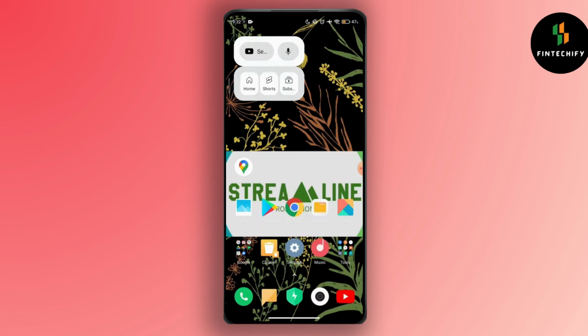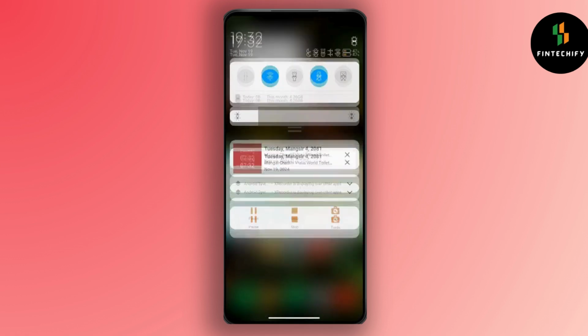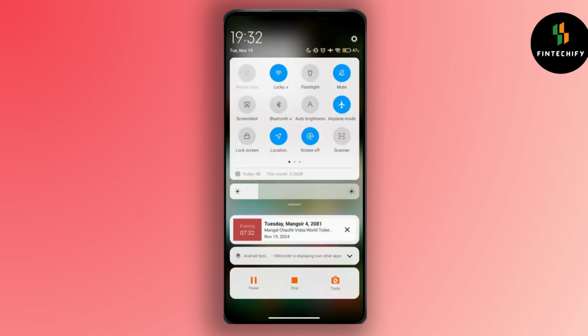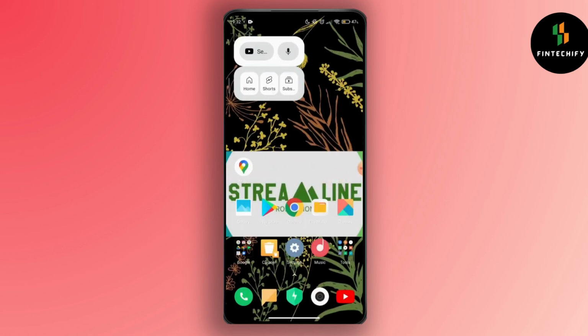After restarting, you can swipe down from the top of your screen to open the quick settings, and here you can look for the airplane mode icon. It looks like a small airplane. If it is enabled, you will see it highlighted, and you can tap on it to disable airplane mode. If this doesn't work, you can try tapping it several times, or dragging the notification panel down and toggling it off again.